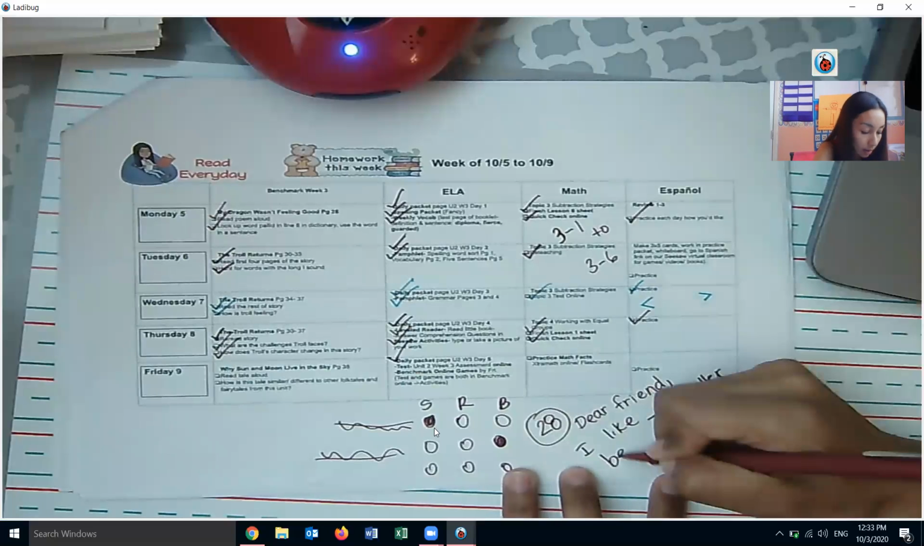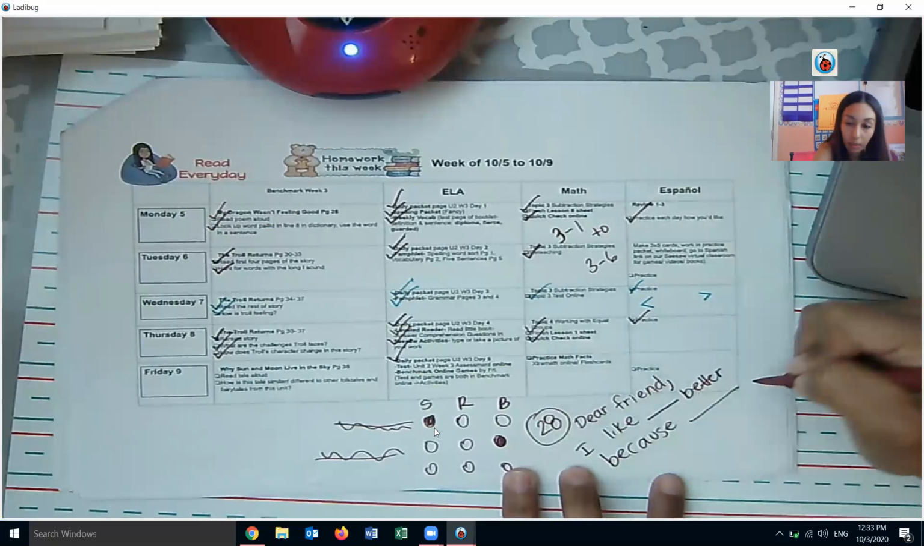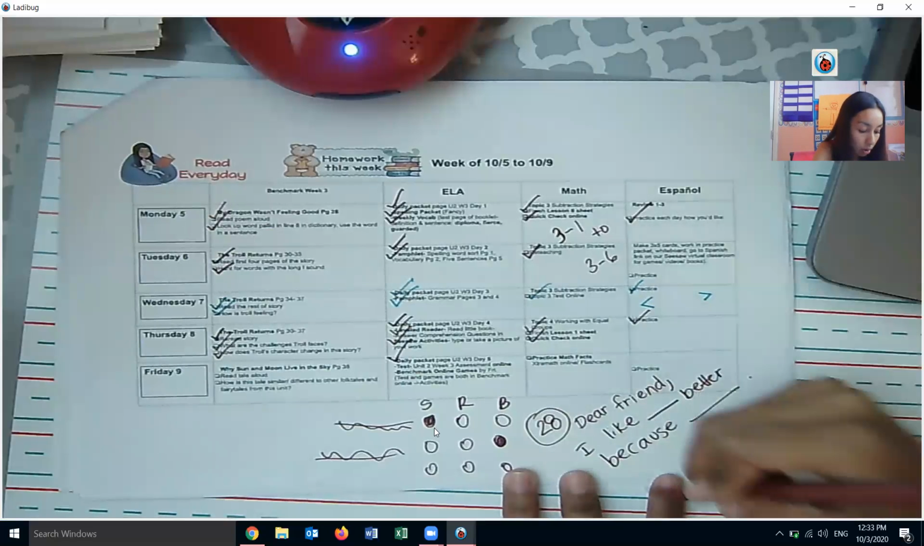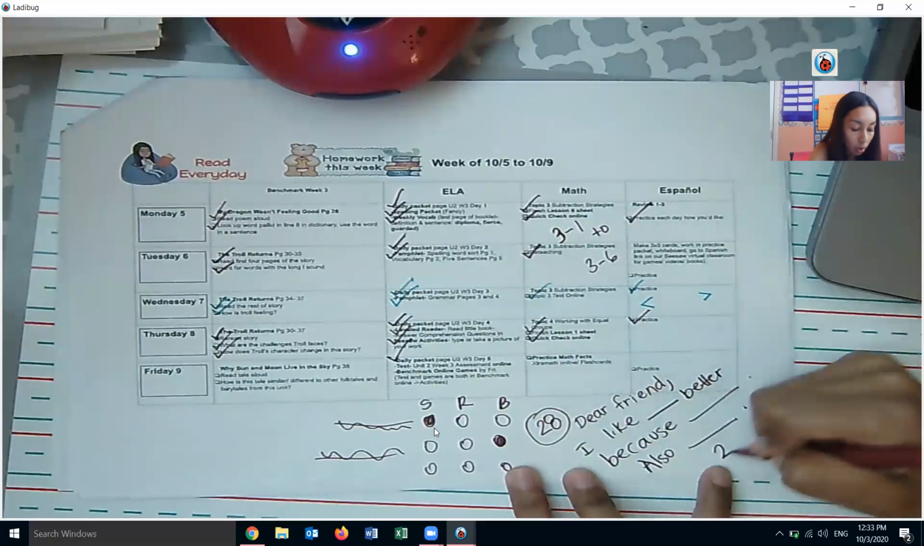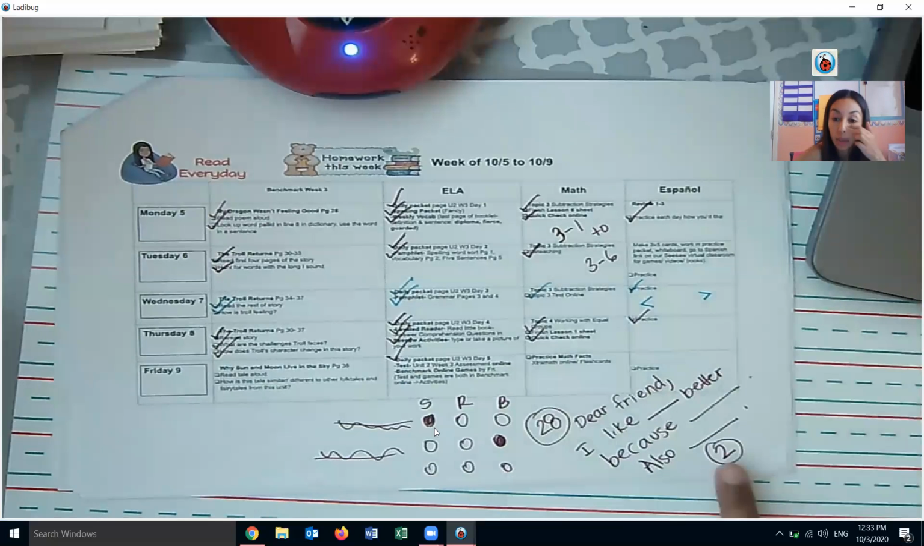because blank, and maybe you write a reason. Also, you need to have at least 2 reasons in your answer. So dear friend, I like this story better, and you need to tell me 2 reasons why you like that story better. That's your Unit 2, Week 3 test.